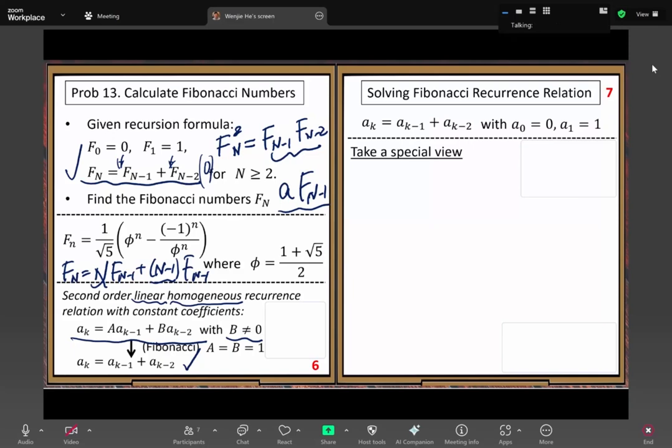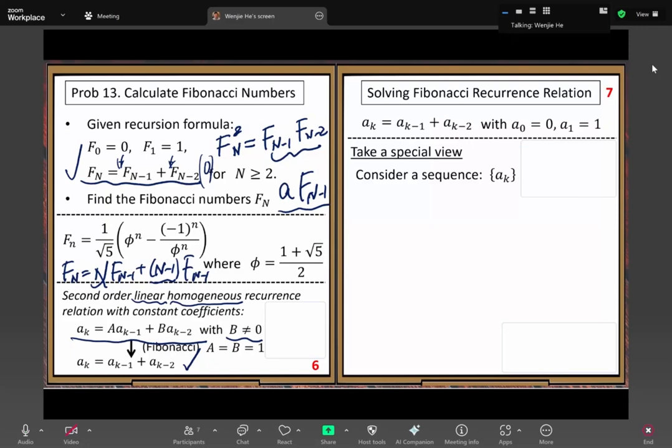Let's take a special view here. This step is important. Remember, we want to get an insight. When we work on a problem, we want to get insight. Here, we want to take a special view to see some special point, very important.